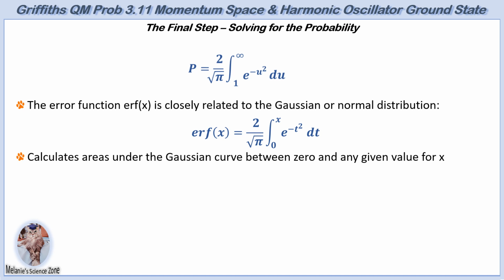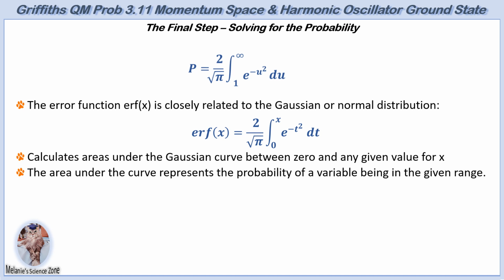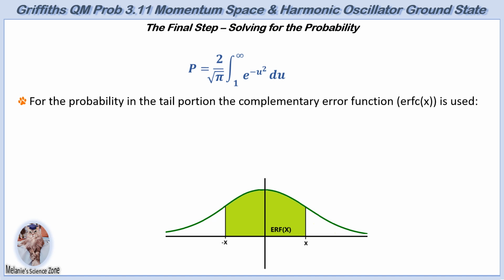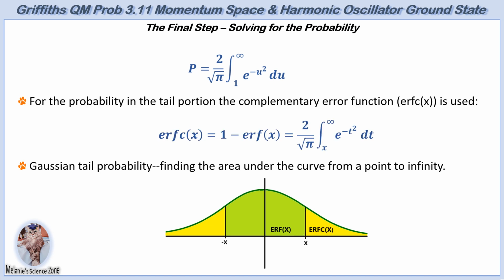This function calculates areas under the Gaussian curve between 0 and any given value for x. The area under a specific portion of the curve represents the probability of a random variable falling within that range. Taking advantage of the symmetry of the curve, it is multiplied by 2, yielding the area from x to negative x. To calculate the probability of a particle's momentum measurement being in the classically forbidden zones, as discussed earlier in the lecture, we need the area of the two tails on either side of the curve, which represent x to infinity and minus x to minus infinity.